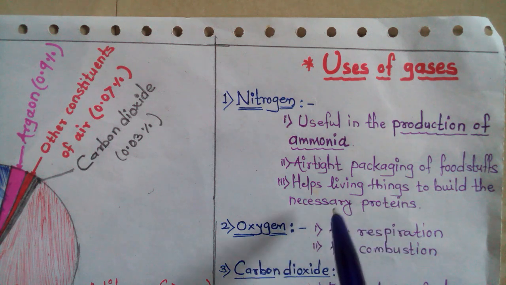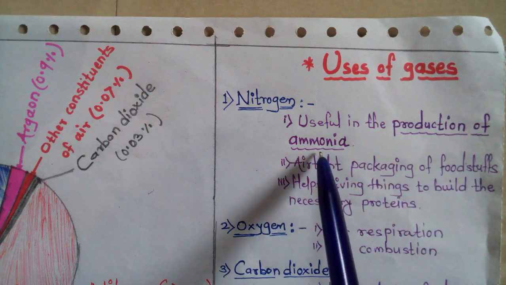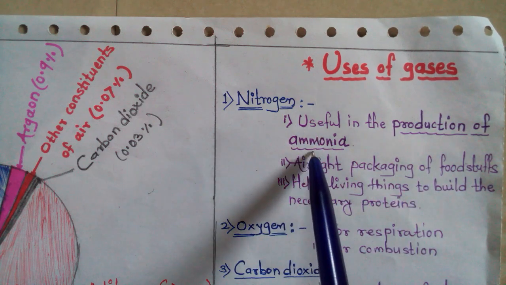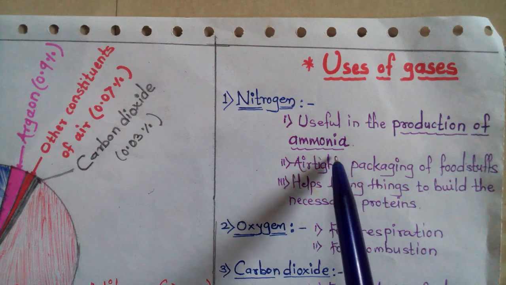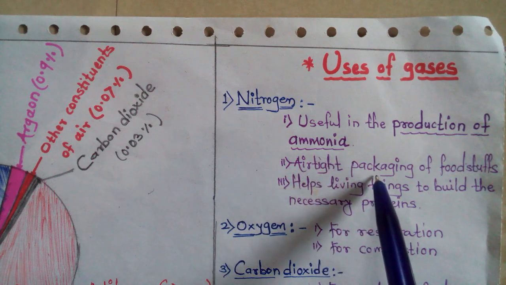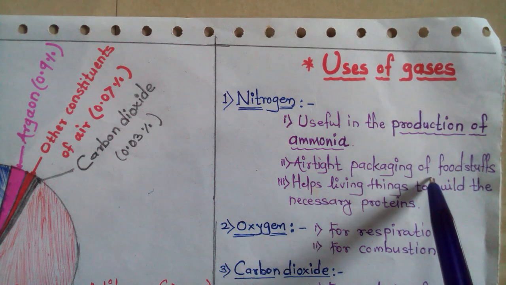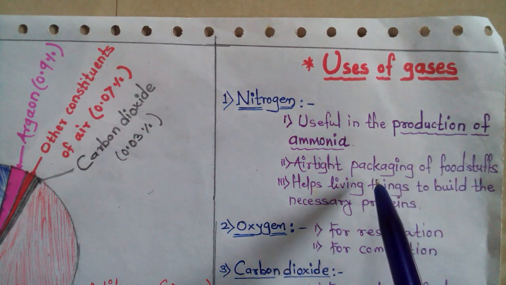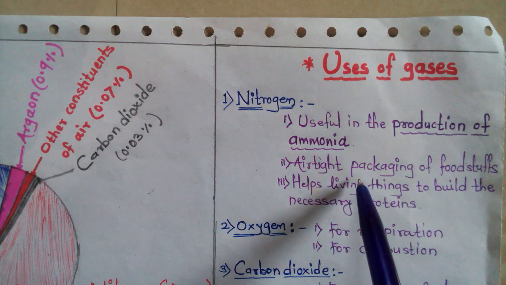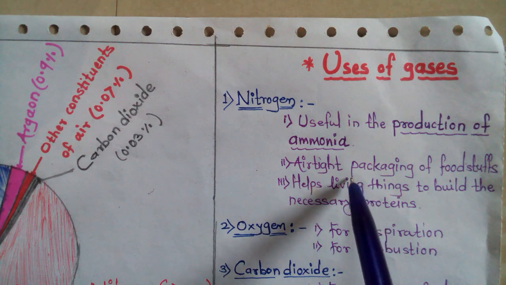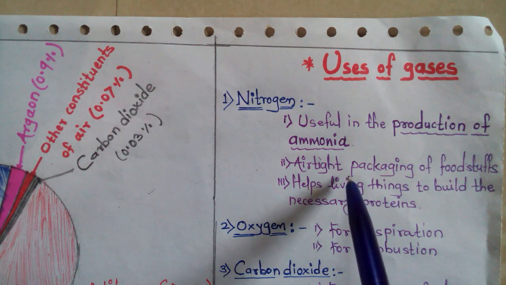Okay, understood? Nitrogen is useful in the production of ammonia, as well as airtight packaging of foodstuff. In each and every season we get different types of fruit, but which non-seasonal products are there?